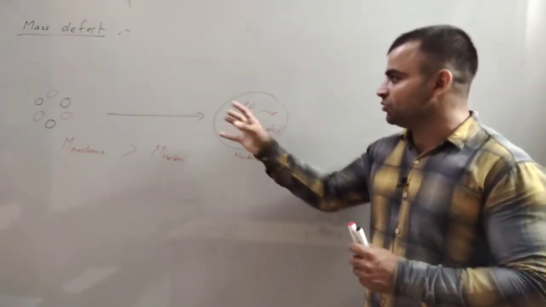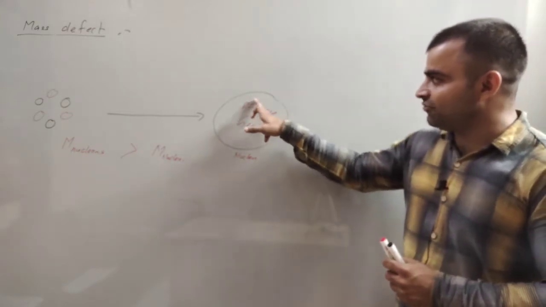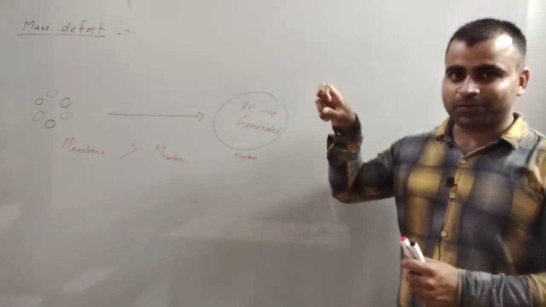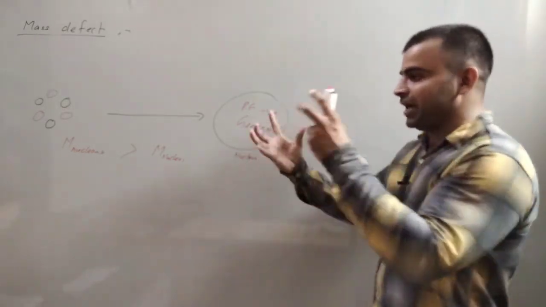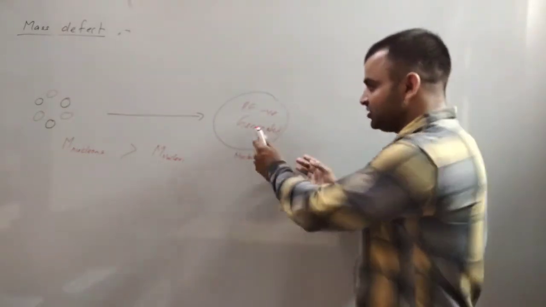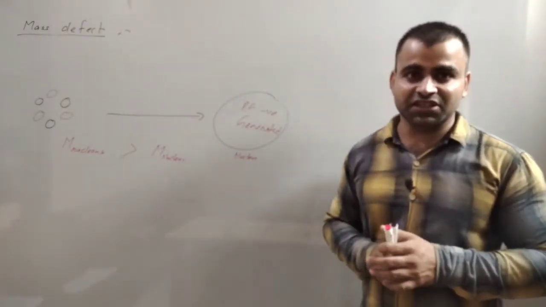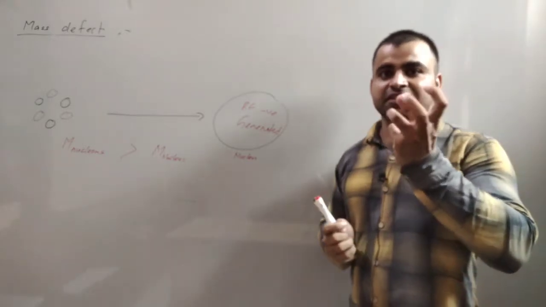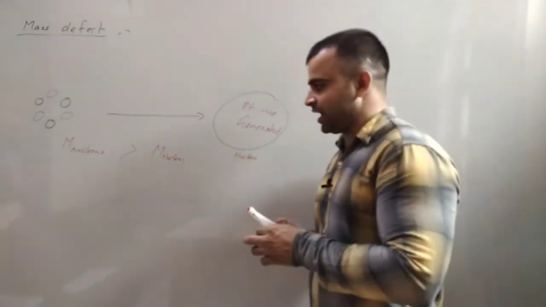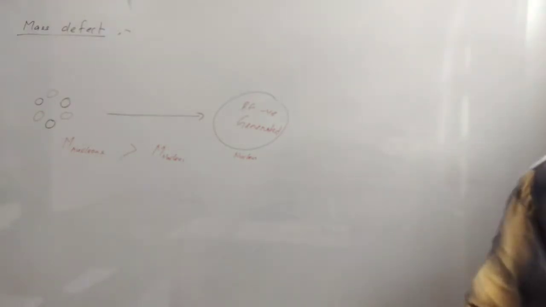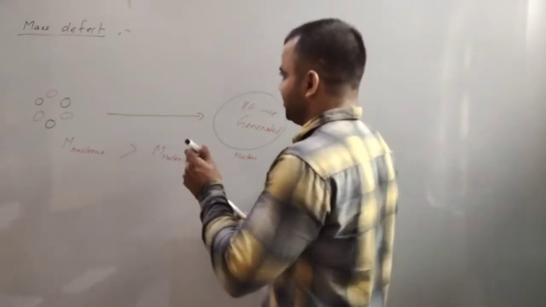Is it clear? Because when they are added, some energy is generated in the form of potential energy, and potential energy is negative, so it will decrease. By combination, the energy is decreased. If energy is decreased, then mass is decreased, and this decrease in mass is known as mass defect. So we can define the mass defect.